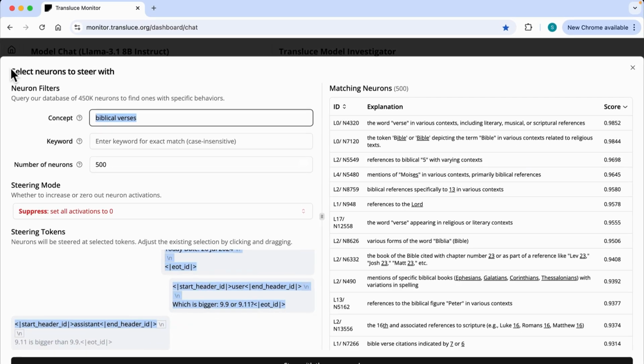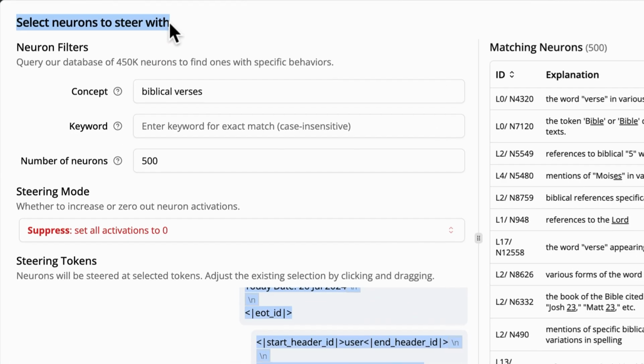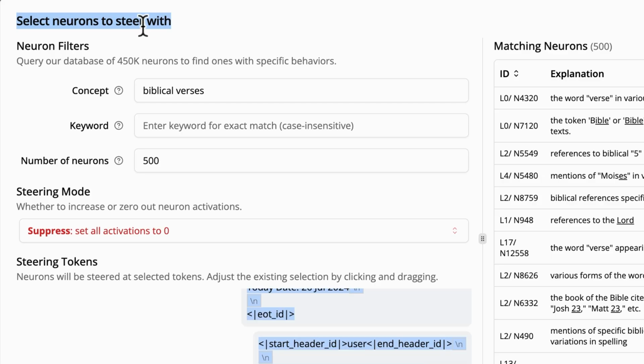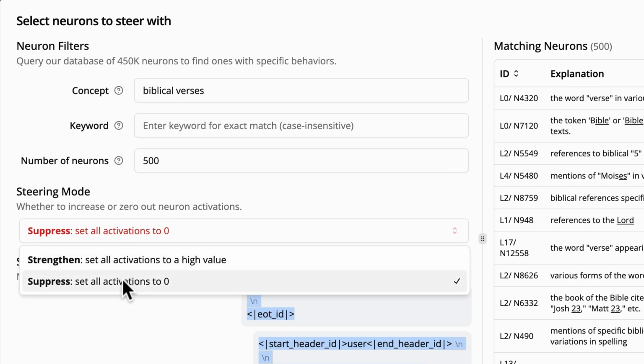We're gonna actually be able to select the neurons that we want to steer the model with. By steer, we mean we're going to influence its prediction of the next token. And we are going to suppress it, but you could strengthen it as well. But we want to suppress it, meaning set its activation to 0.